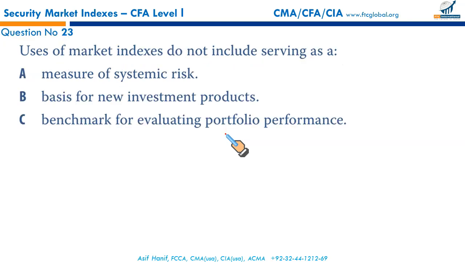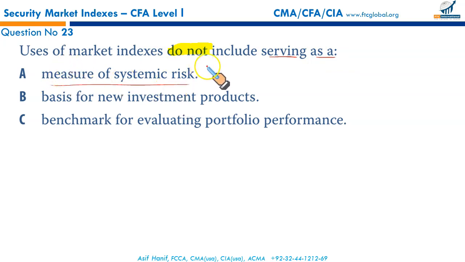Next, uses of market indices do not include serving as a... again, we need to focus exactly on the key term here. Do not. Uses of the market indices do not include serving as a measure of systematic risk.